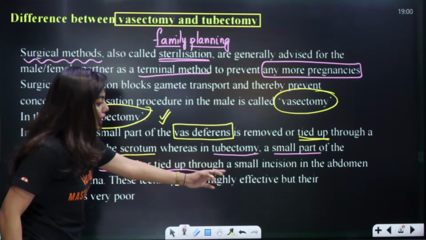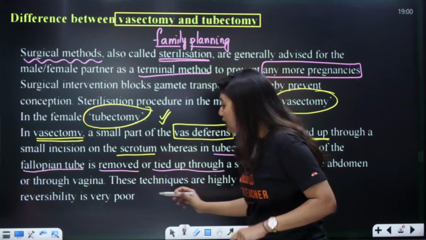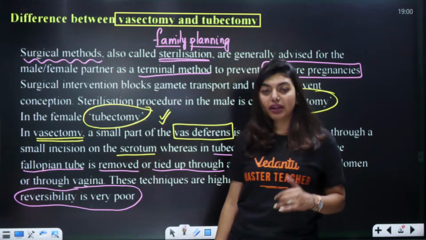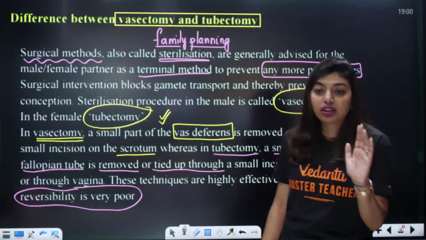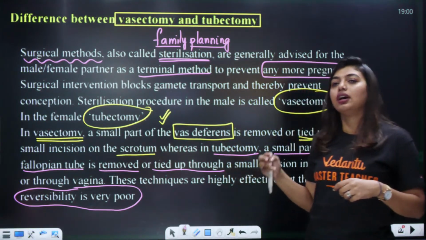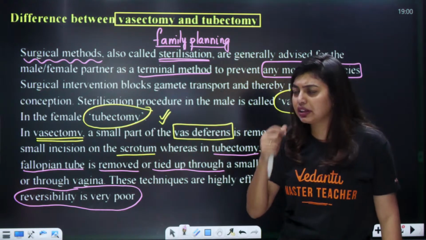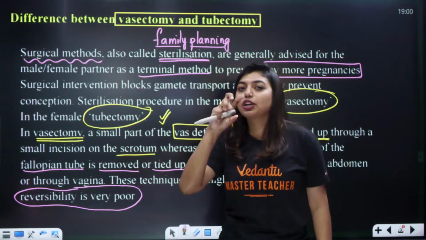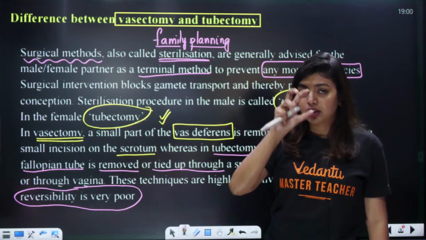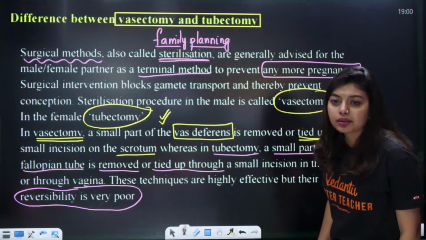These techniques are highly effective but irreversible. Remember this word, their reversibility is very poor. In this chapter you do not have much diagram work, you just have to identify the diagram, but chapters like molecular basis, you have to learn the diagram. Molecular basis also, human health, malaria, those diagrams you have to notice.